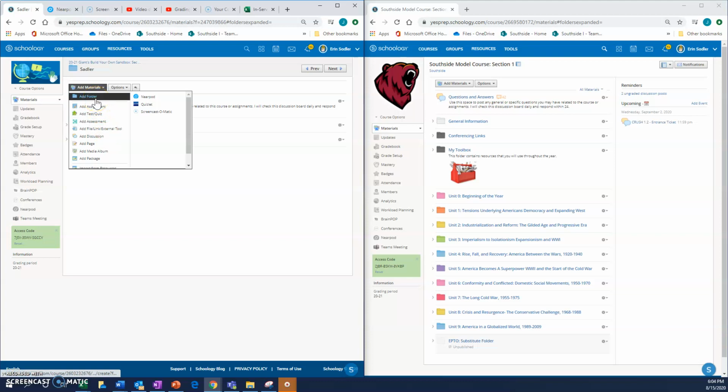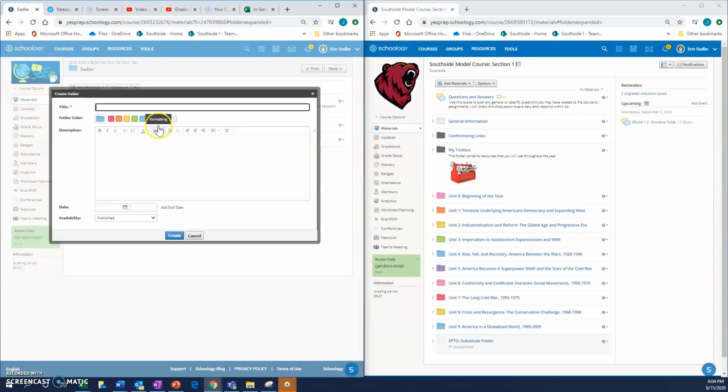Second folder is my toolbox. And then I'm going to provide a bit of a description. And create.